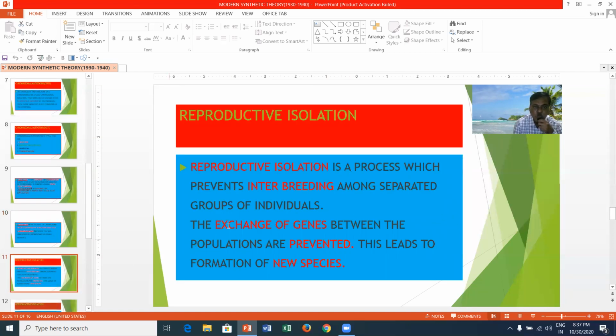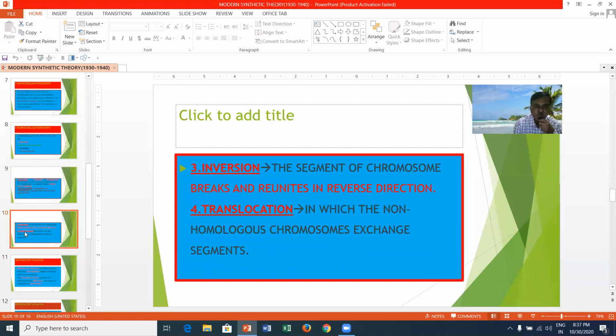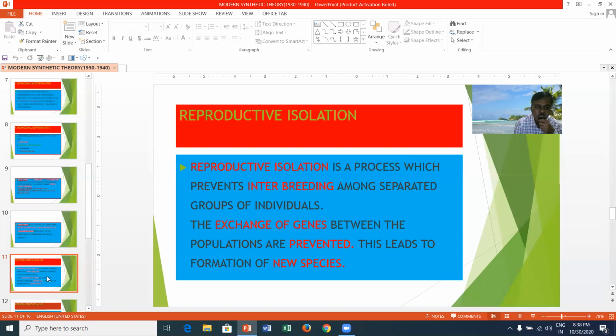Inversion is when a segment of a chromosome breaks and reunites in a reverse direction. Translocation is when non-homologous chromosomes exchange segments and can associate in a different way. That is called translocation.